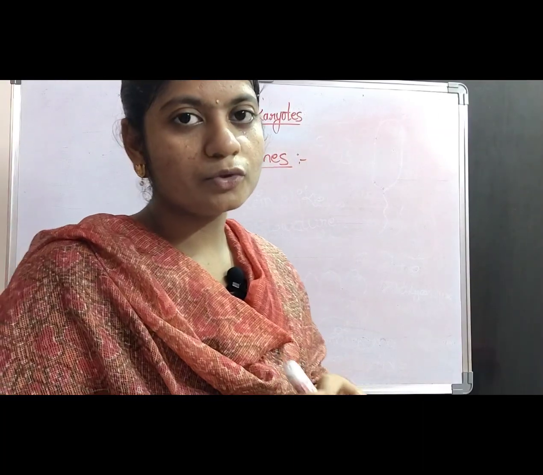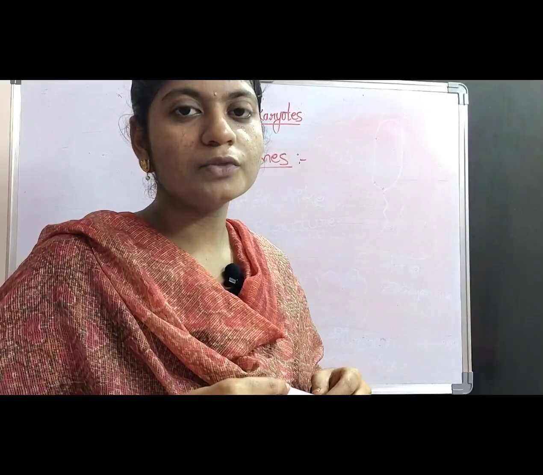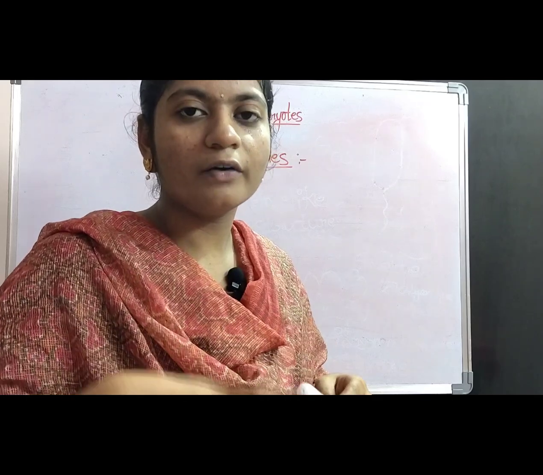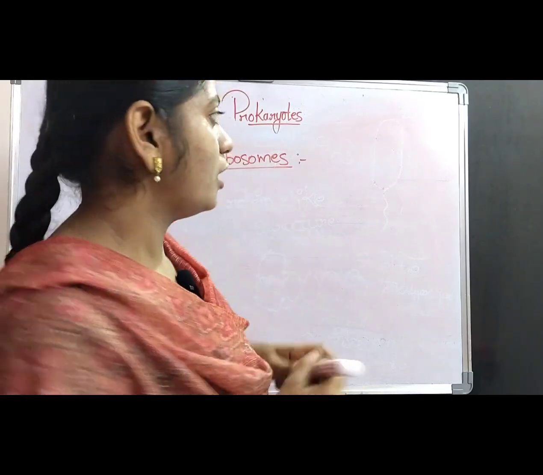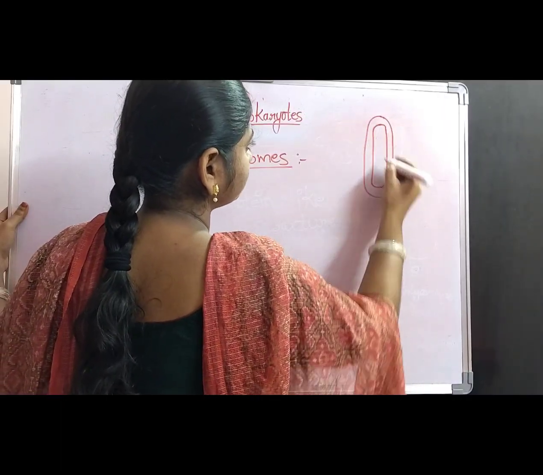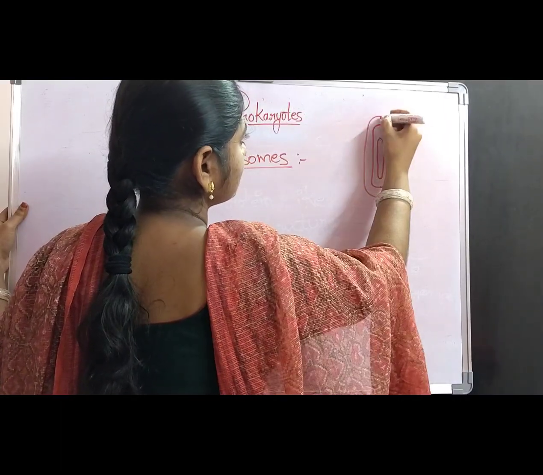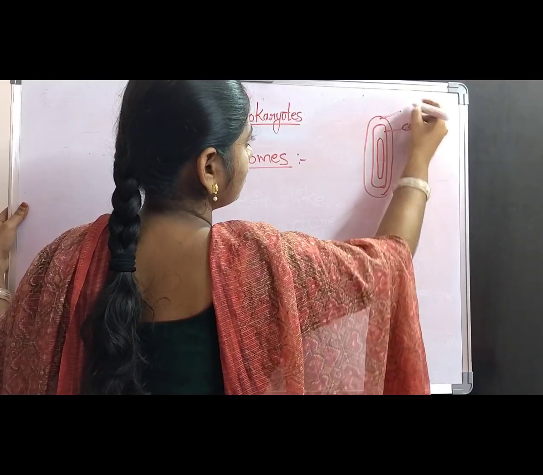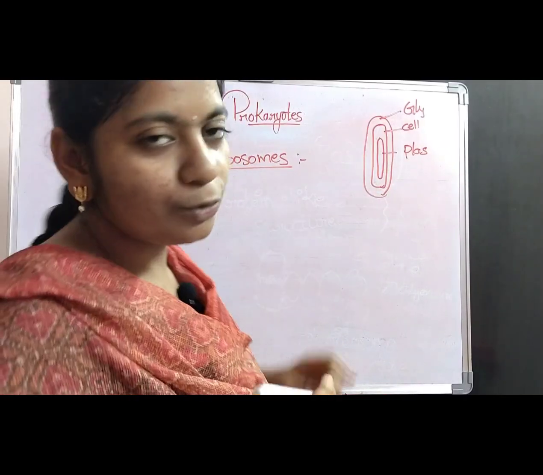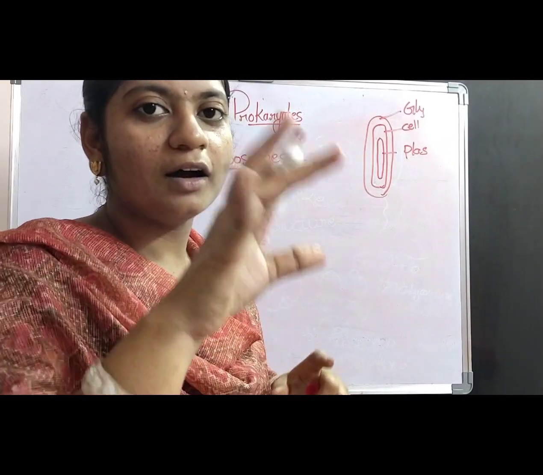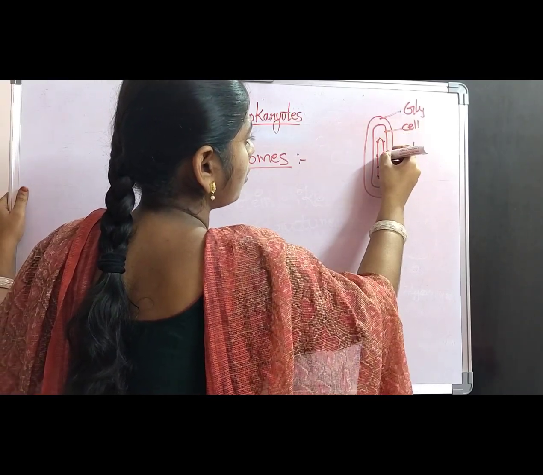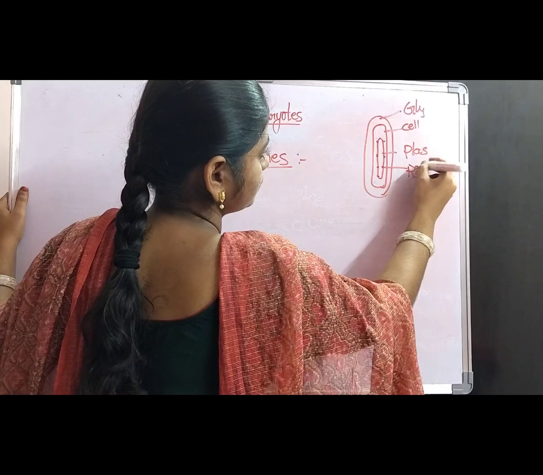So, what are the ribosomes? Where are those ribosomes present? The ribosomes are a site for protein synthesis, meaning the proteins are formed or created here in the ribosomes. And also, these ribosomes are present on the surface of the plasma membrane. This was the glycocalyx, this was the cell wall, and the innermost layer is the plasma membrane. So, the innermost plasma membrane surface is occupied with small vesicle-like structures. These small vesicle-like structures are called ribosomes.